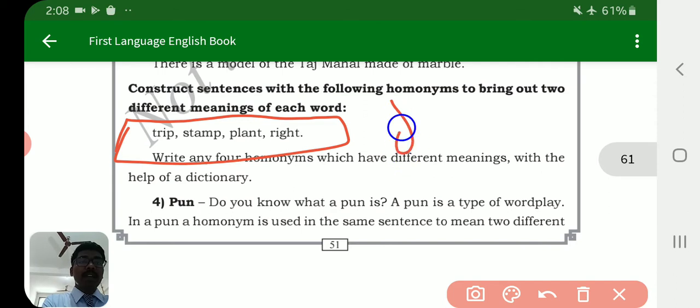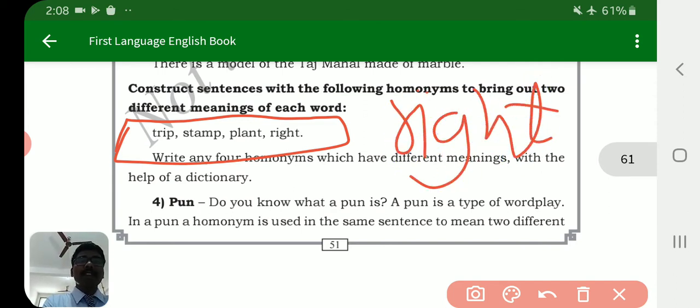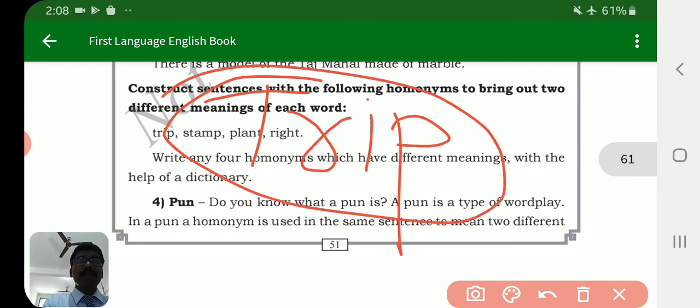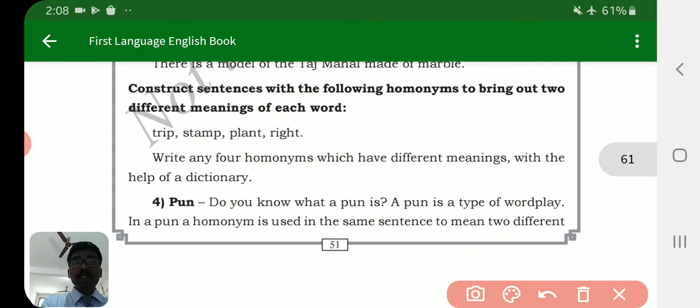For example, right. Two different meanings are there of right. Then trip. Same spelling, same sound, but meaning is different. Right is given, plant is given, stamp is given, trip is given.